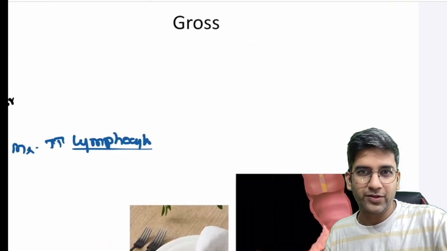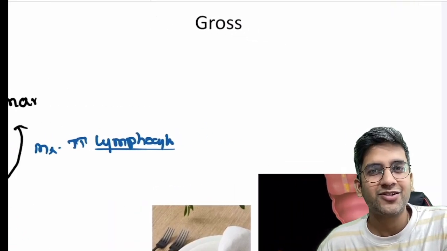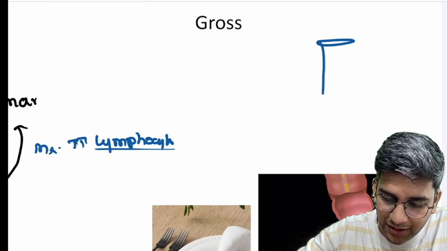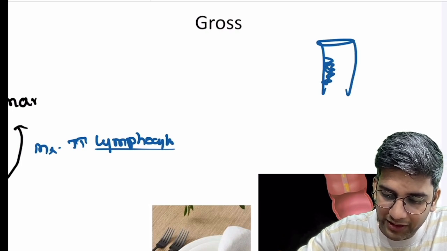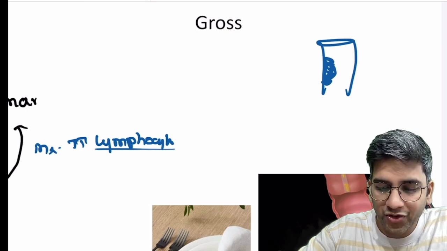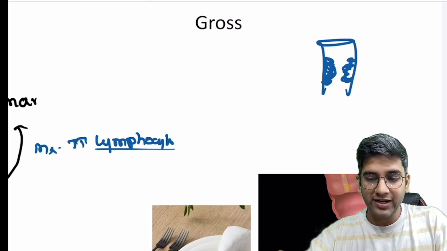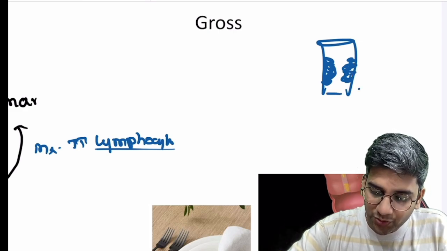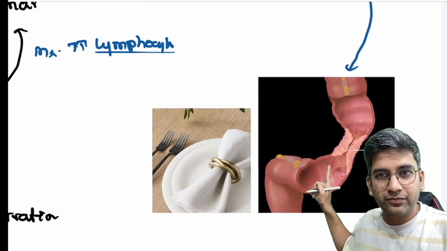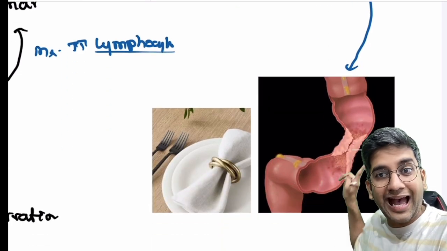Now let's come to gross. Like any other tumor, gross will have, let's assume this is a colon, an ulceroproliferative lesion. That's how it will be, right? So if it proliferates, see, it's a three-dimensional structure. It's going to proliferate throughout, right? If it proliferates like this, this is what is going to give this image. If you do a barium enema or something, apple core lesion.